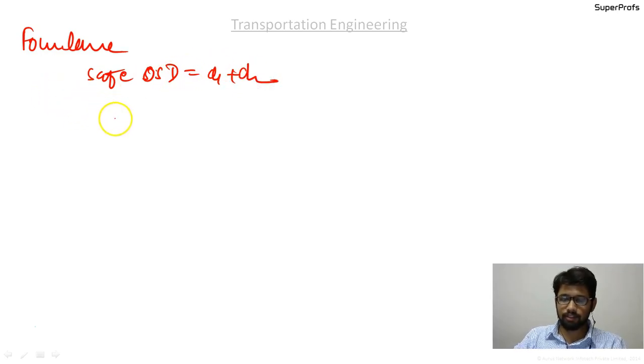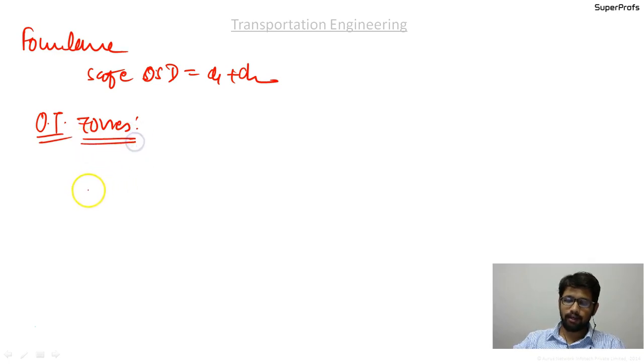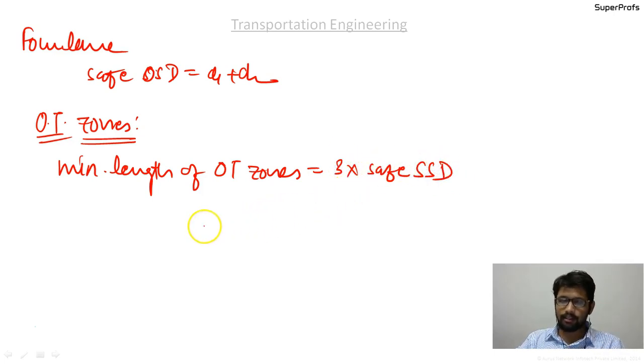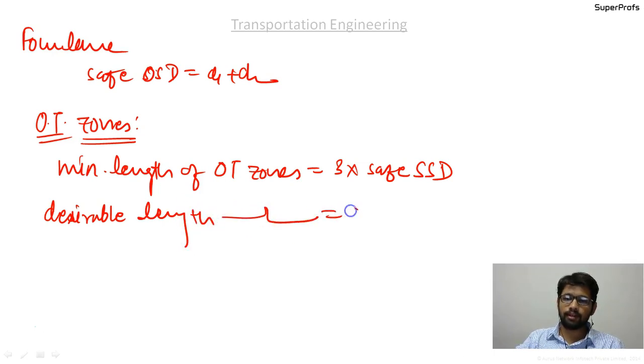After this, we discussed the overtaking zones, and overtaking zones should be provided on the one way, single lane roads. The minimum length of overtaking zones is equal to 3 into safe OSD, and the desirable length of OT zone is given as 5 into safe OSD.